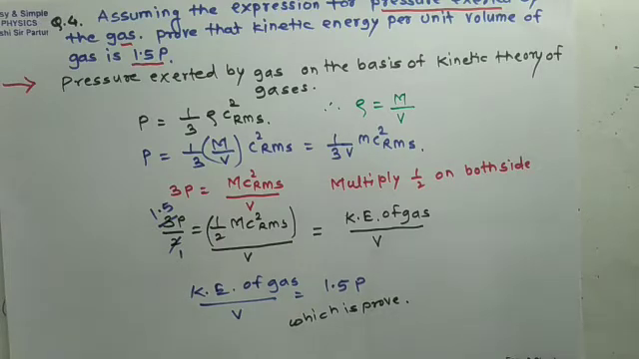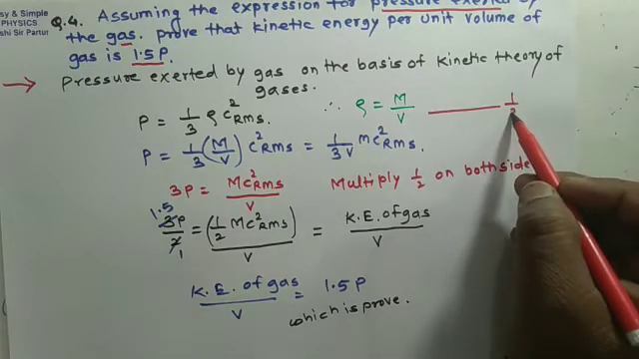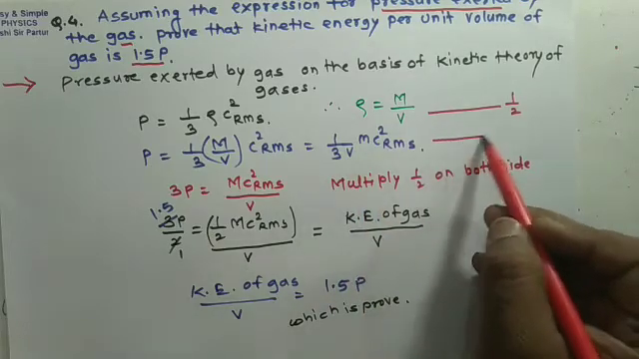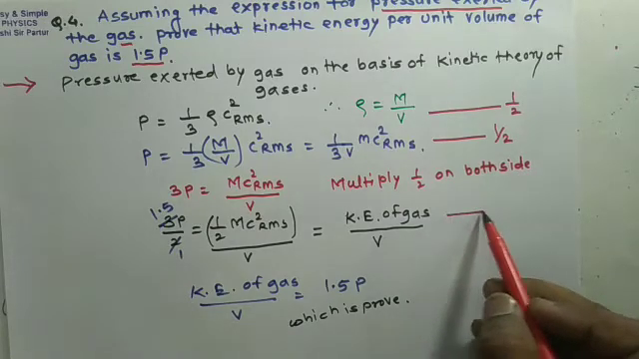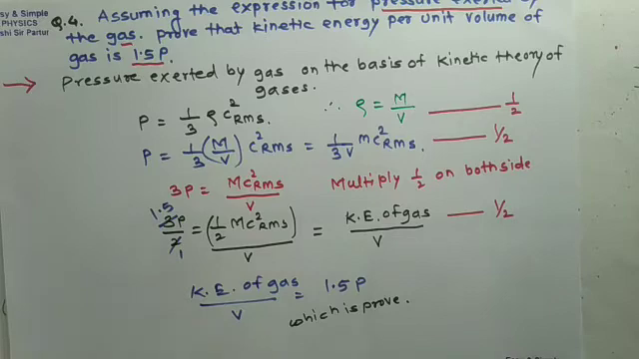So the question contains half mark for pressure exerted by gas, half mark for substituting the density of gas, half mark by multiplication of 1 by 2 on both sides, and half mark is the final equation of the answer. So question number 4 gives 2 marks like that steps.